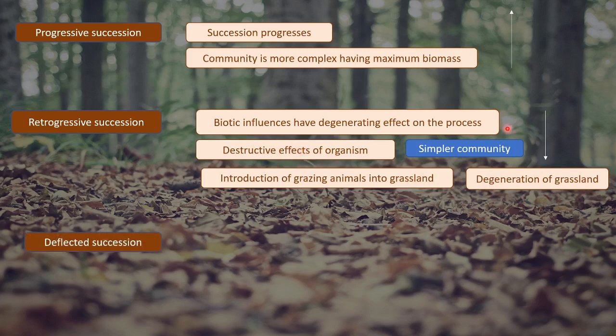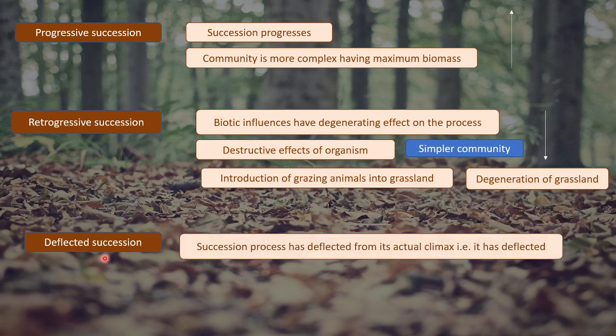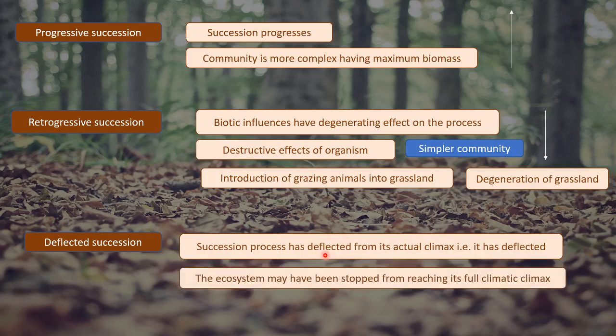And the third term that we have to understand is deflected succession, or deflective succession. So what happens in deflected succession? Here the succession process has deflected from its actual climax, that is, it has deflected from the climax that it should have had. The climax that was to happen has been deflected because of some reasons.